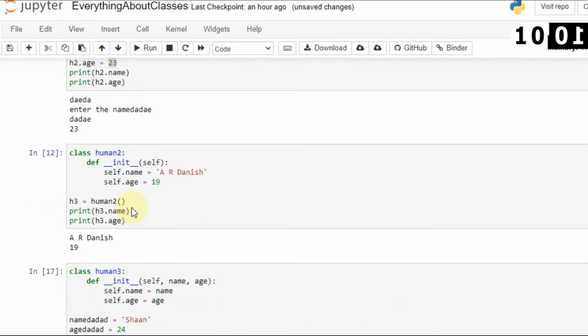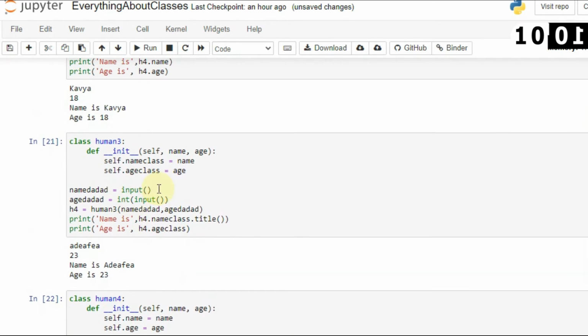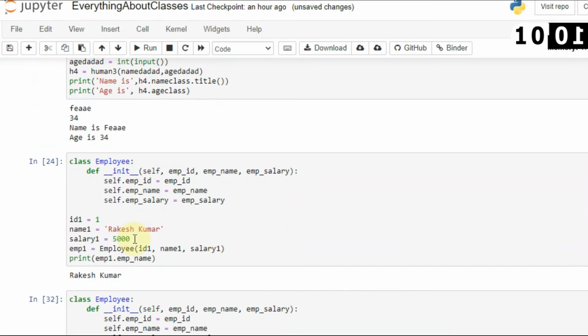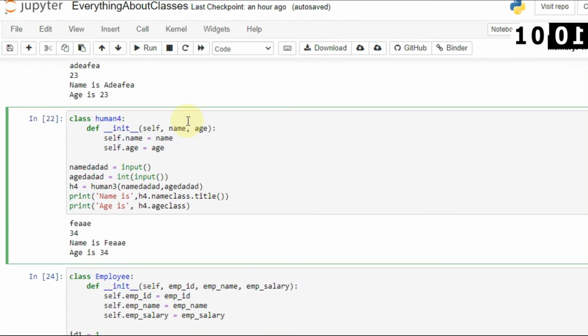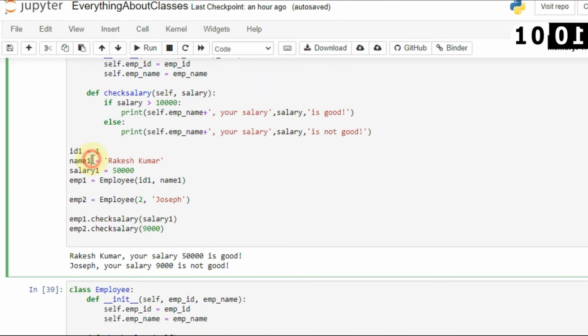You already understand how important the constructor is. Why is it important? Because you don't have to use the dot every time when you create the main function. Now in this main function, you will see that whenever I create the main function after creating a constructor, it is just a simple main function, very similar to the old version, because I am not using h1.name, h2.name, etc.